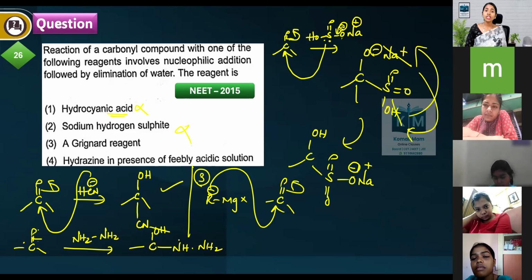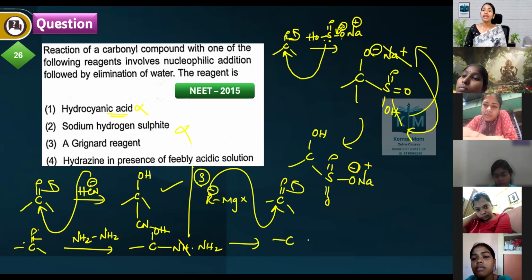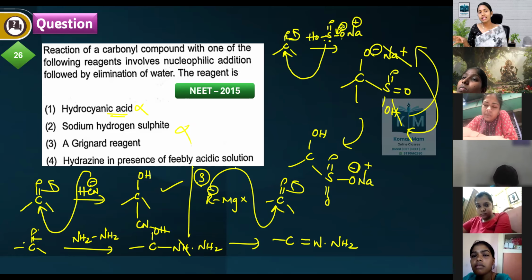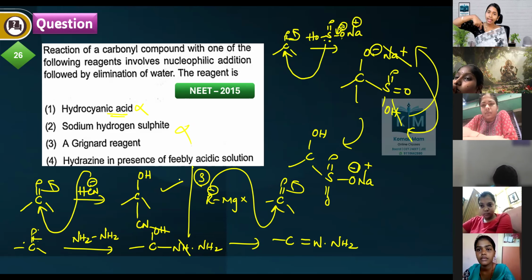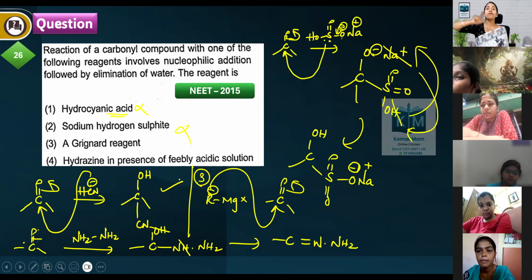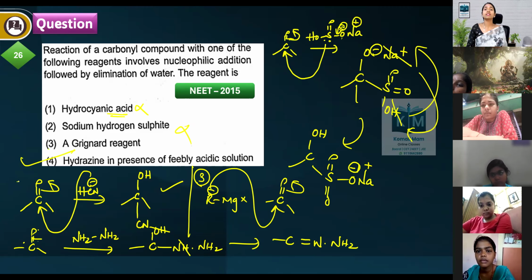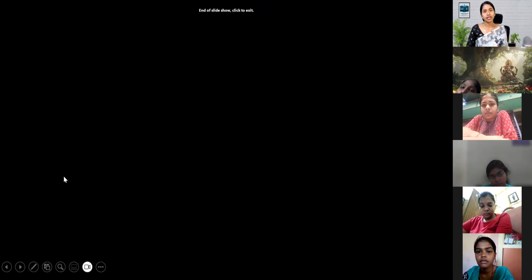Then water goes out and finally we get the hydrazone. So with hydrazine in a feebly acidic medium, first the nucleophile attacks, followed by elimination. Option 4 is the correct answer.